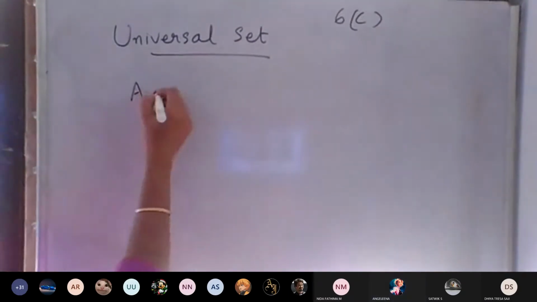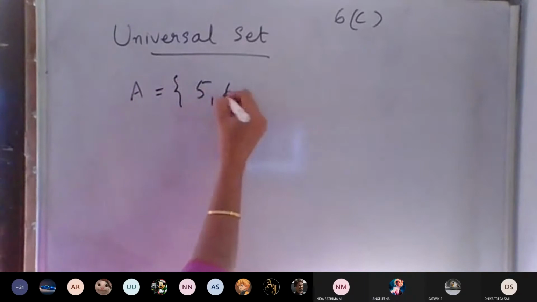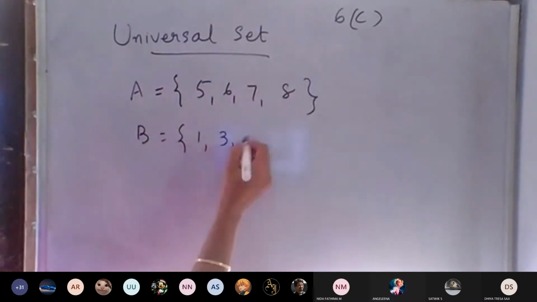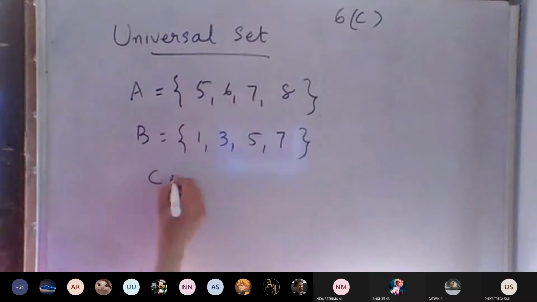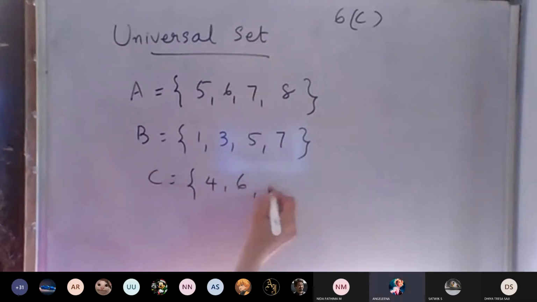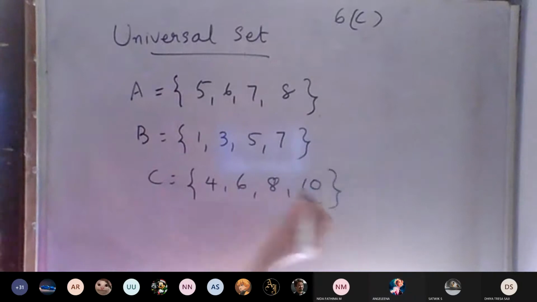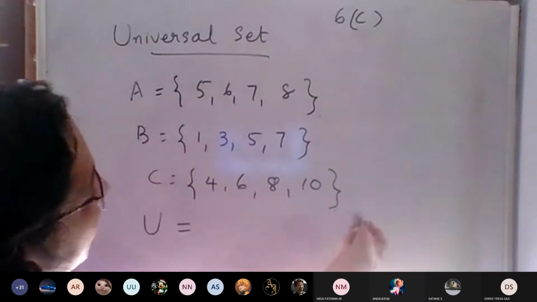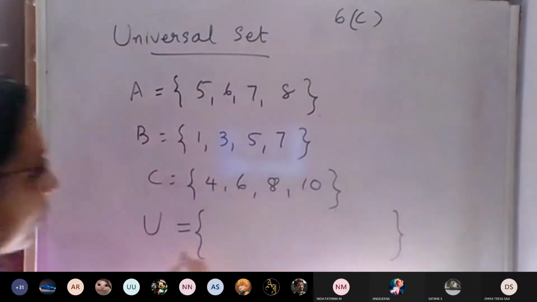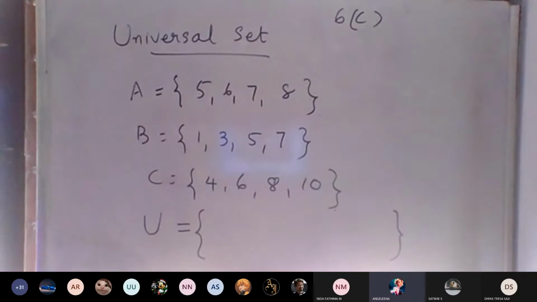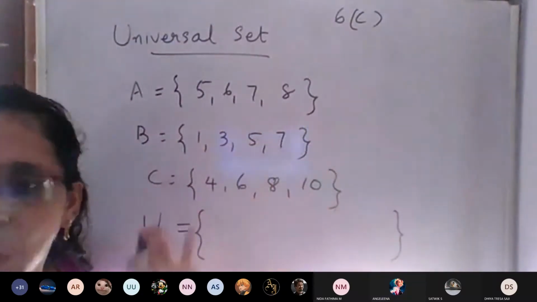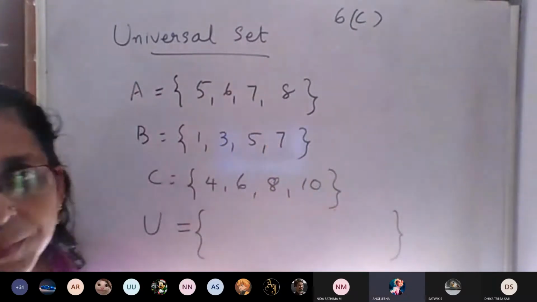Suppose A is the set 5, 6, 7, 8. Then B is equal to the set 1, 3, 5, 7. And C is equal to, same example I am saying, 4, 6, 8, 10. Then which numbers can we consider as a universal set? It should include the elements of all the sets. That is known as the universal set.